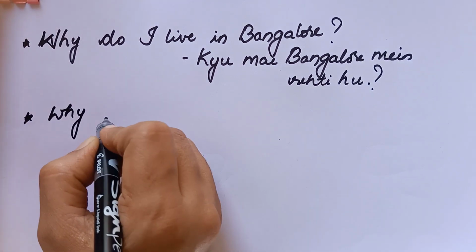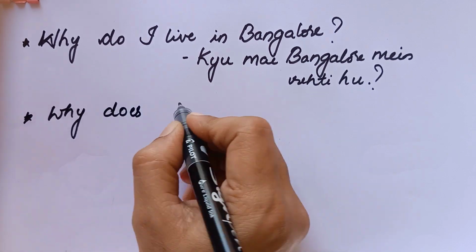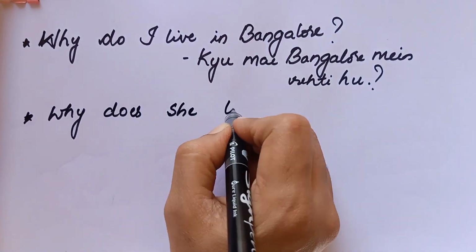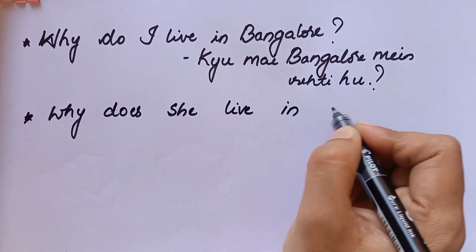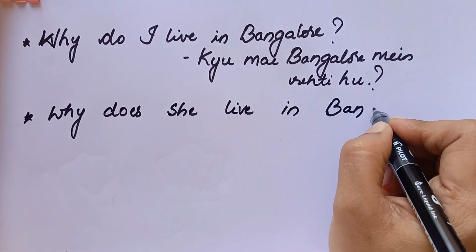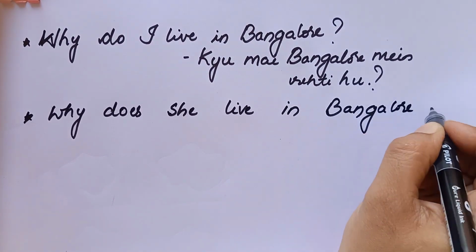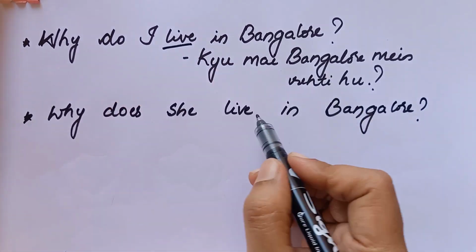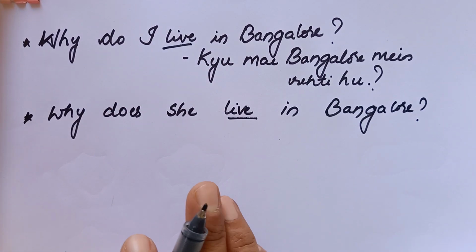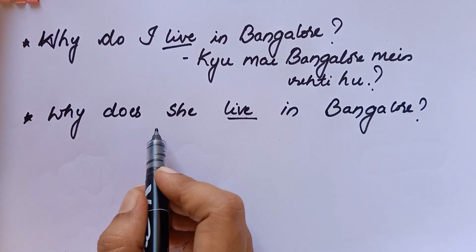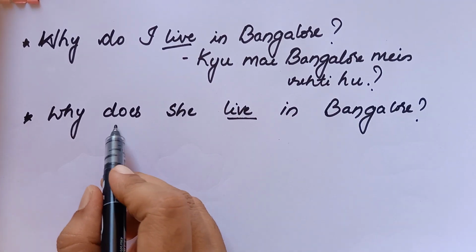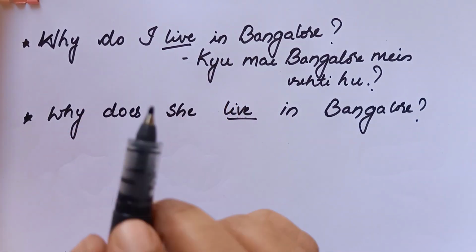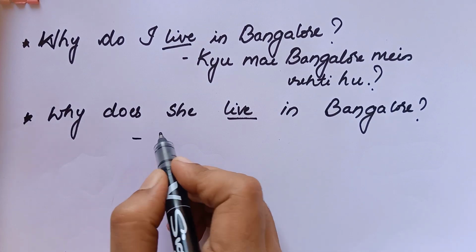Next I'll take example of does. Why does she live in Bangalore? See here, live is the base form of the verb. It will remain same for all the subjects. Why does she live in Bangalore? Because she is used, I have used does, and where I is used, we have used do.